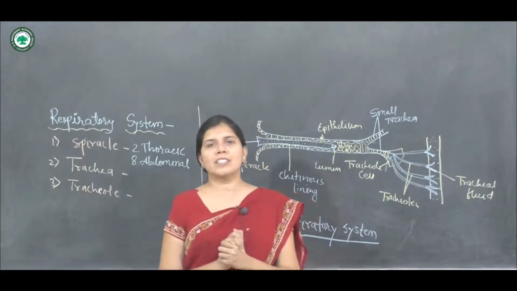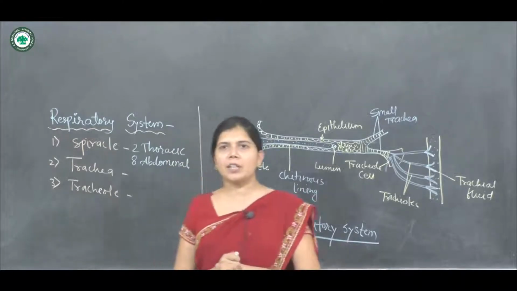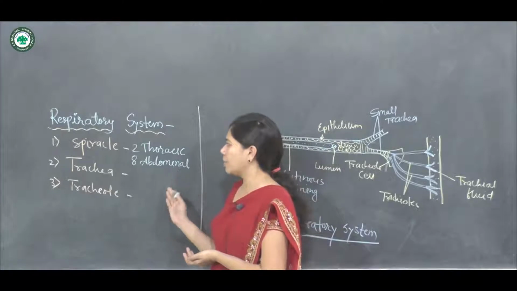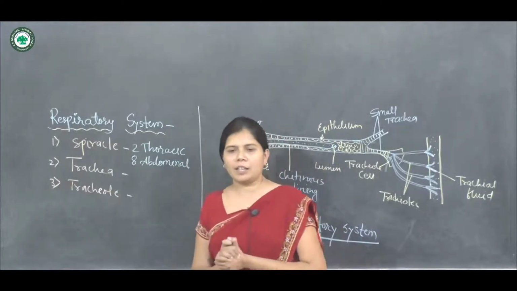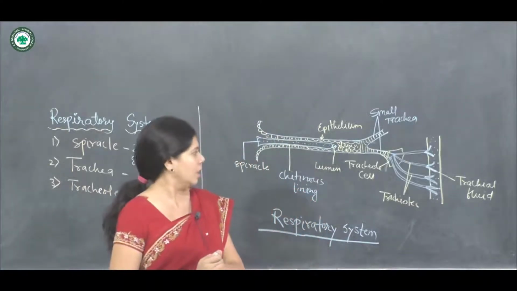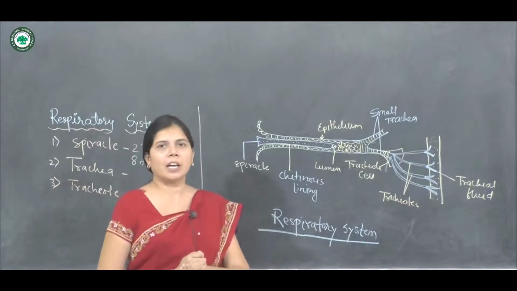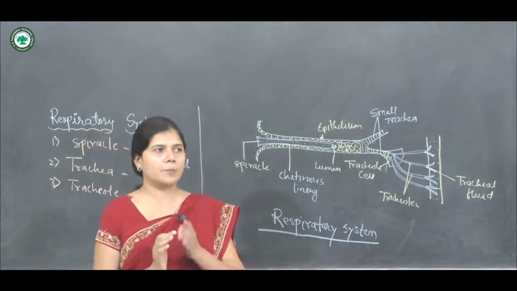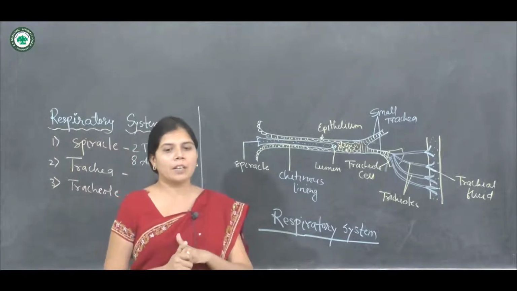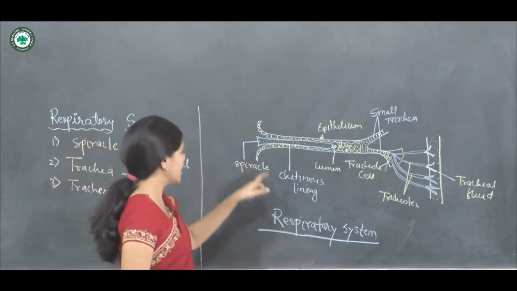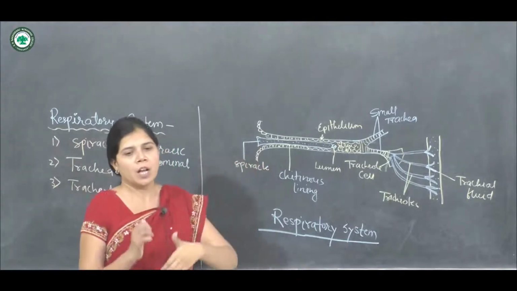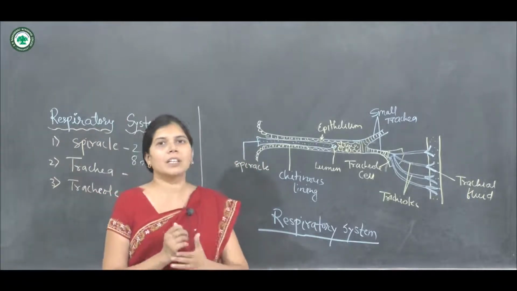This respiratory system or tracheal system is divided into three parts: the spiracle, trachea and tracheole. Now in the diagram we clearly see the spiracle. What is the spiracle? Spiracles are the respiratory openings of the cockroach, and they are present in pairs.